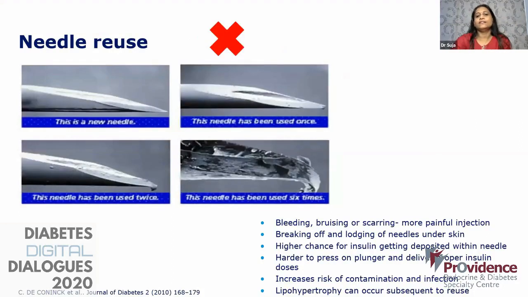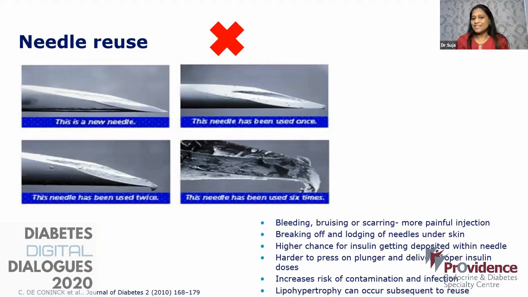Another, second most common error that happens is people think that the needle is always new because it looks perfectly okay to the naked eye. But if you look at it under a microscope, you can see the change between a needle that has been used twice and used 6 times. It is not the same. Most of our patients use the same needle for at least 6 to 10 times, even in spite of telling them it is for single use.